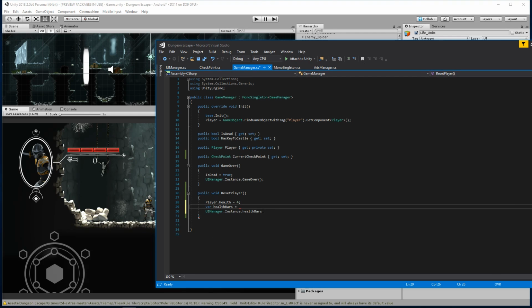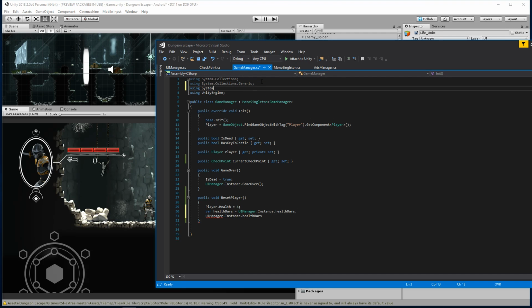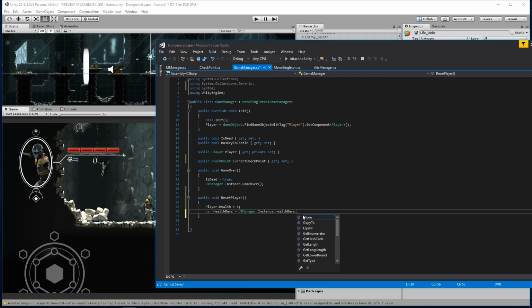So we have array, so we're going to say UIManager.instance.healthBars.Cast or .To... I don't have that. Why not? Using System.Collections. Do I need System? I will need System. Hold on. healthBars equals UIManager.instance.healthBars.ToList. Cast. No. You know what? I wonder if I could do this. I don't think I can, but we'll try it. Hold on.